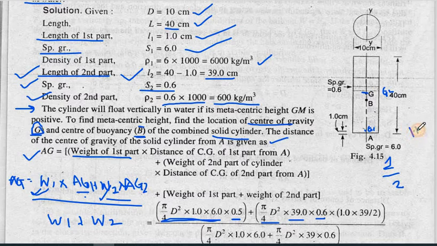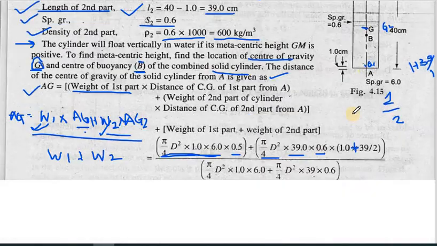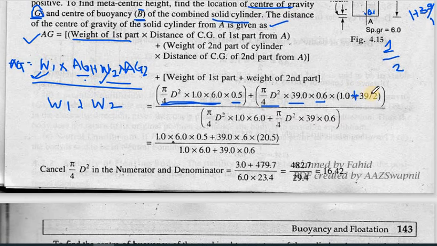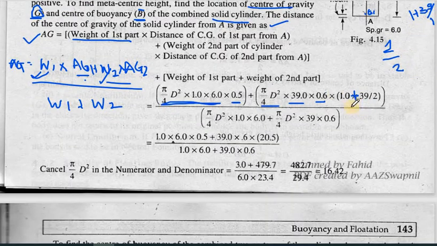1 plus the total 39 by 2. I think it is by mistake that a multiplication sign is written; I think it should be plus. Try to calculate it by yourself, because sometimes there are mistakes in the books and printing. So 1 is the first total height, and that will be plus the total length of your second material divided by 2. So 39 by 2, that will give you some value.